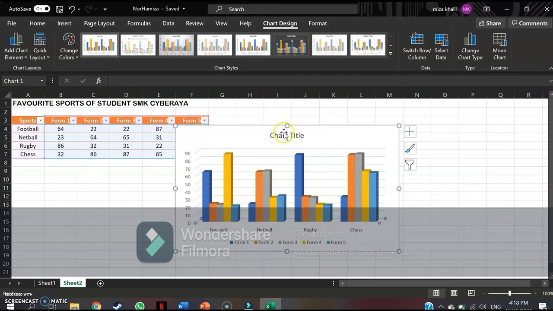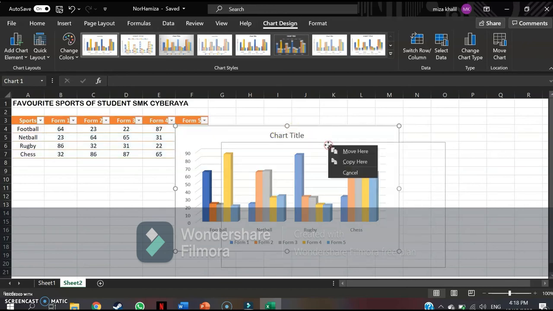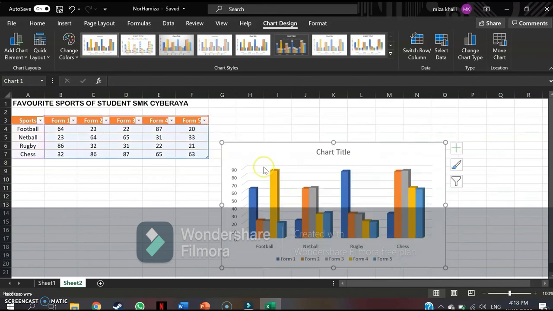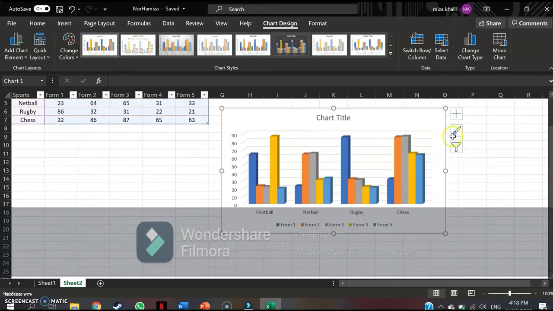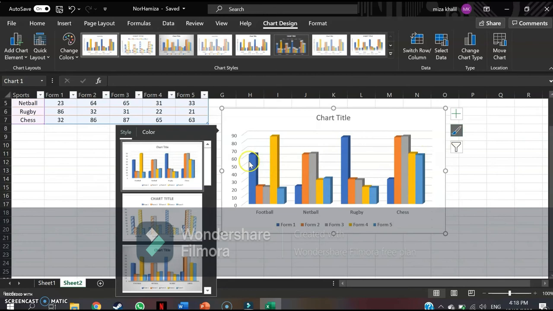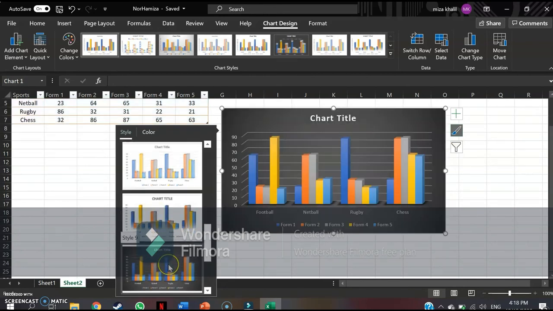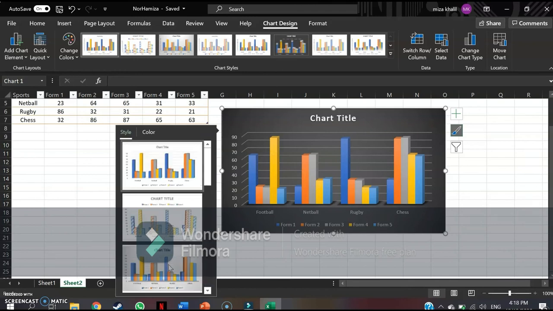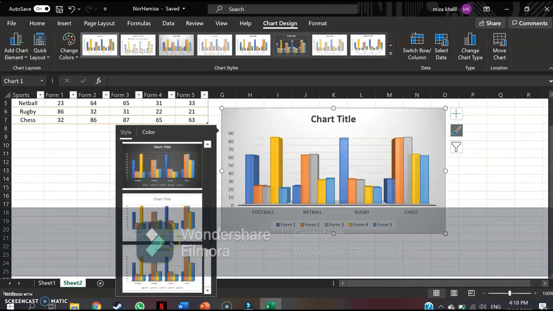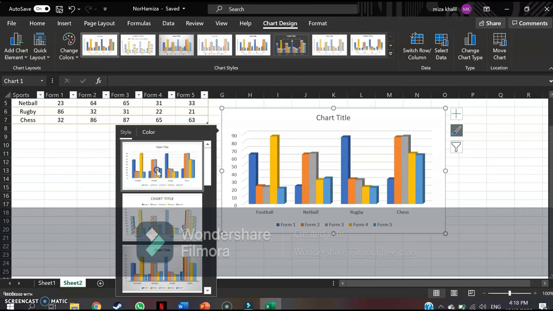Okay, I'm gonna make it bigger here. So, okay, maybe I'm gonna change the color. So this is the chart style, chart design, I mean. I can change the color, but I don't want to. I want it to look white because it's easy for people to see. So I'm not gonna change it.